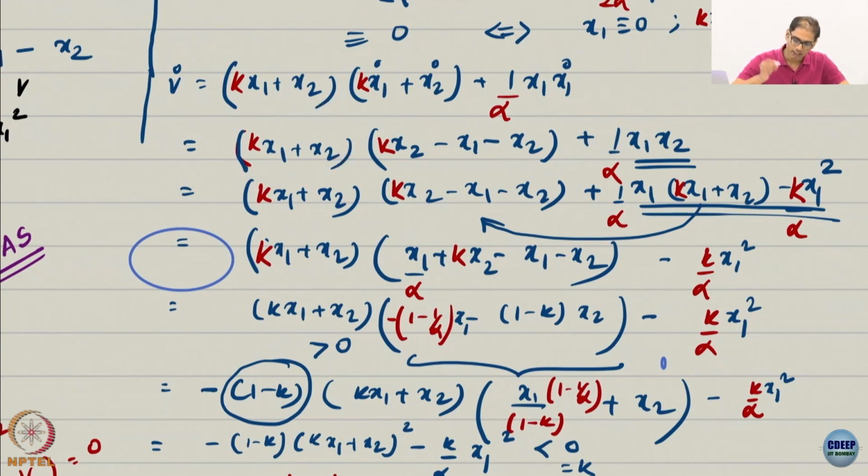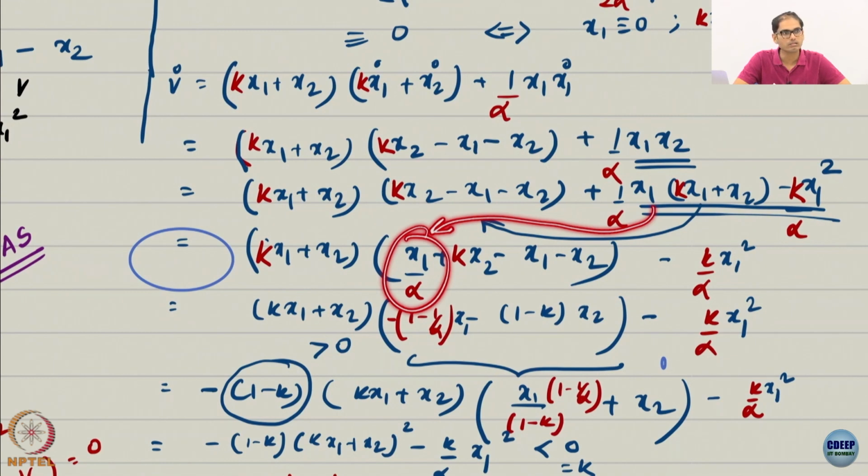Okay. And the cool thing that happens when I do this, this is again a product of the backstepping method which we have not discussed. By introducing the kx1 and a minus kx1, I actually got a negative term in x1. Both k and alpha are positive. So this term is actually a nice negative term. It's a good term. It's a helpful term. Now this guy gets combined with this, and what do I have? kx1 plus x2, kx2 minus x1 minus x2, and an x1 by alpha. This is coming from here.